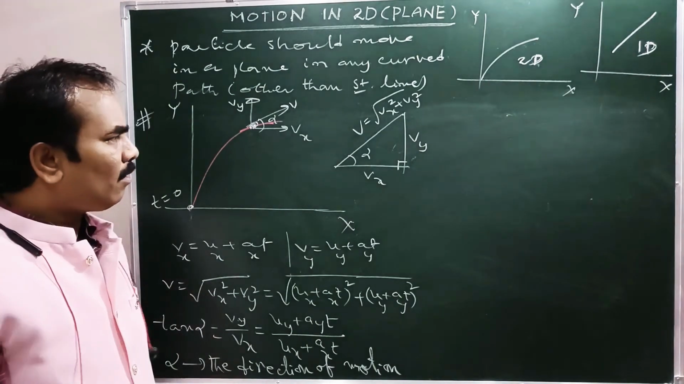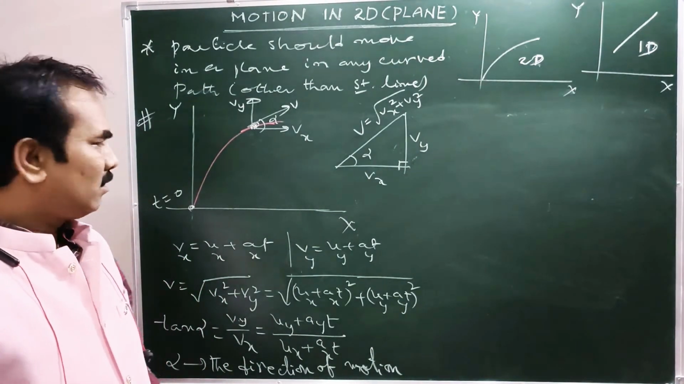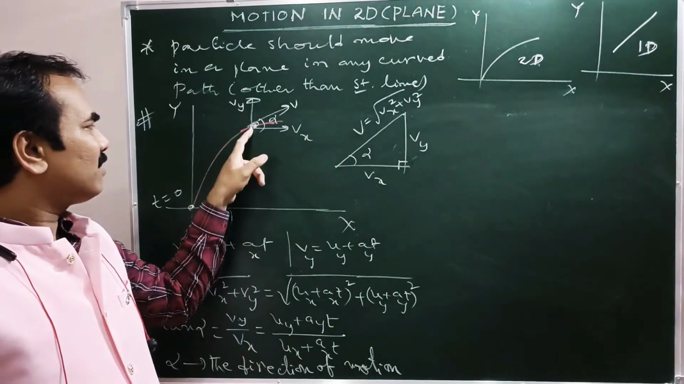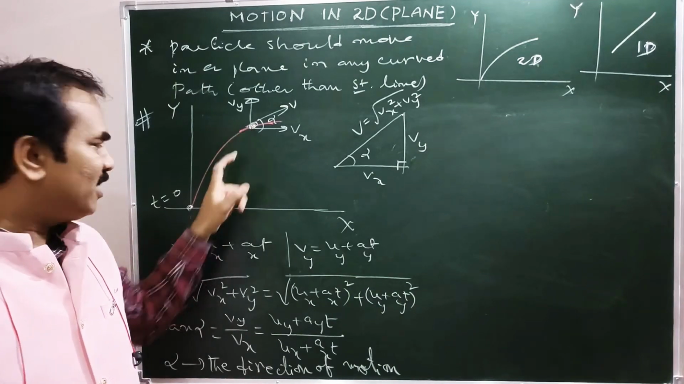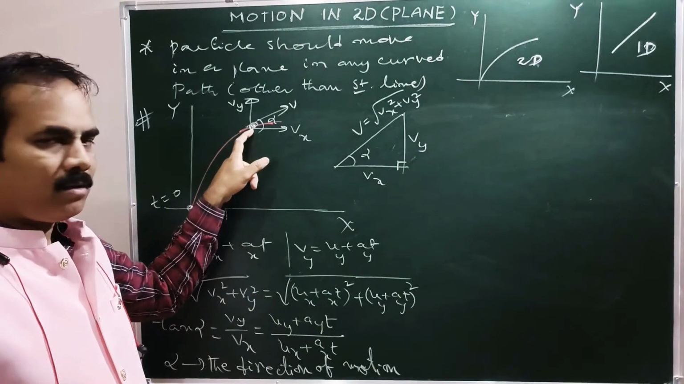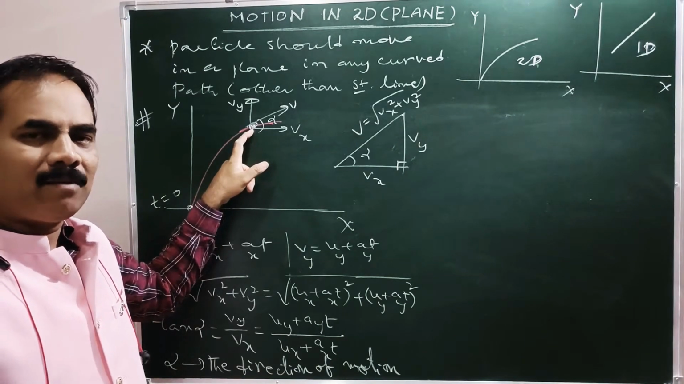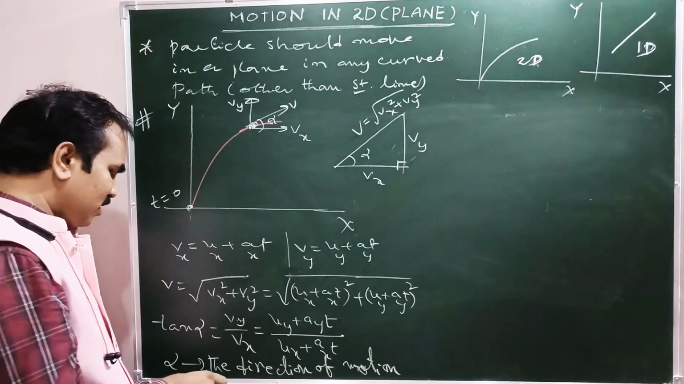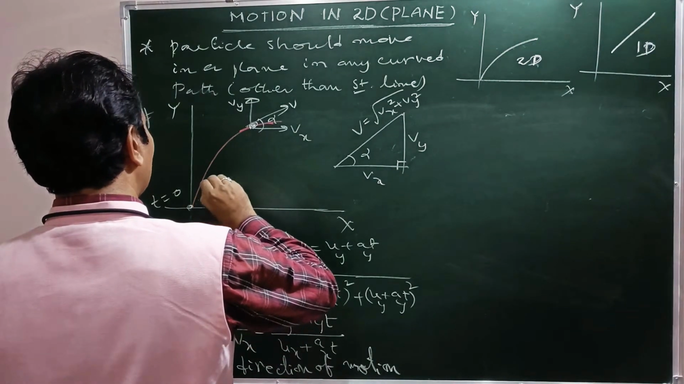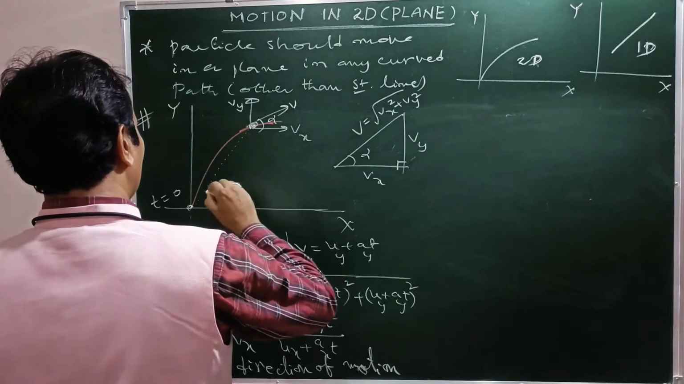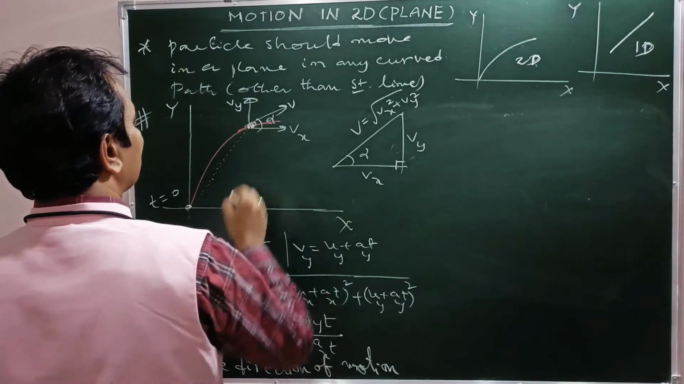Okay. Now coming to displacement or position vector. After t seconds, this is the position of the particle. Now a line segment joining the initial position to the final position is nothing but the position vector, or displacement vector. See, this is what the position vector is: a line segment joining the initial position to the final position.